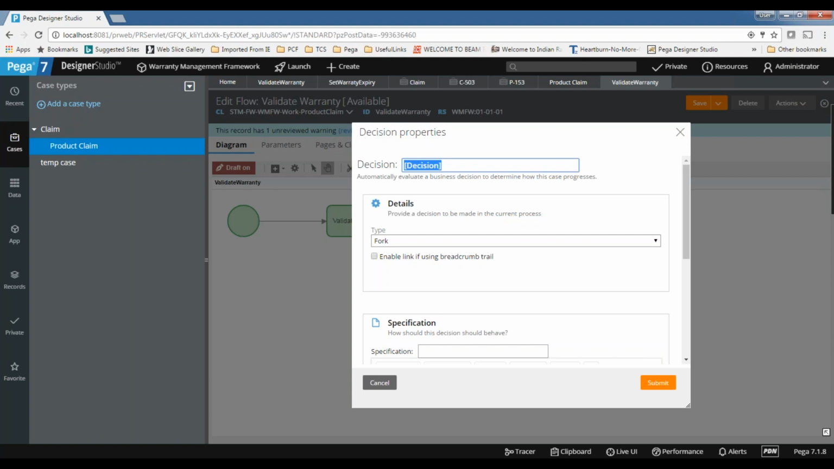Decision table, decision tree, map, and one more thing, which is When, I think. When is also equivalent to the fork only. So maybe it may change, they might rename it. So is warranty, so fork will be useful.